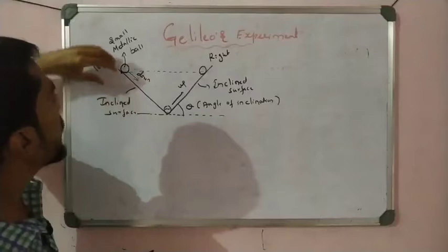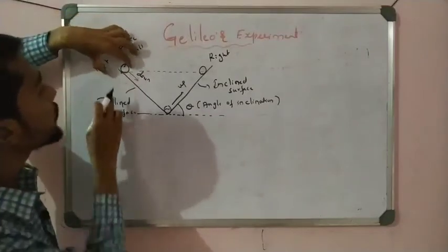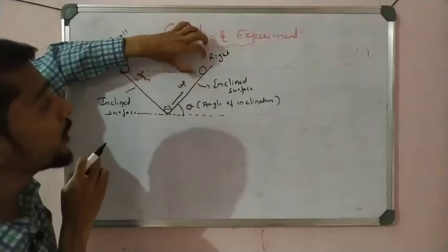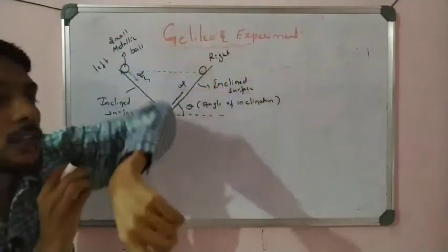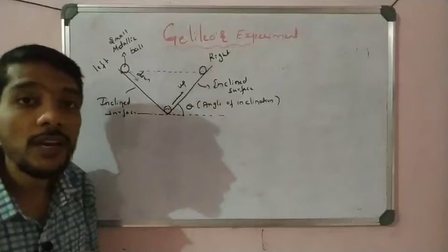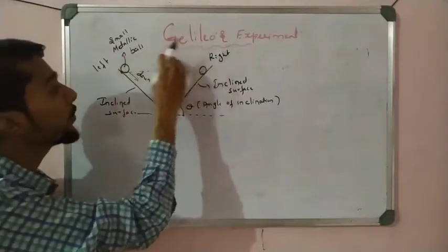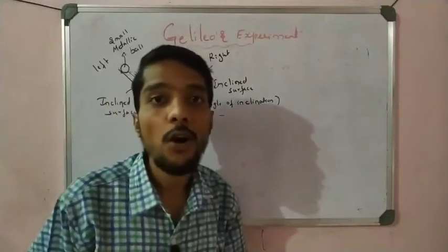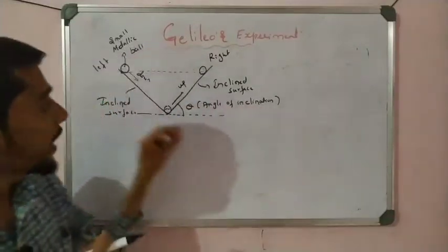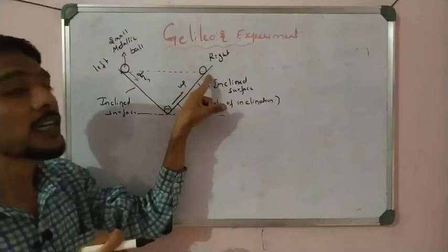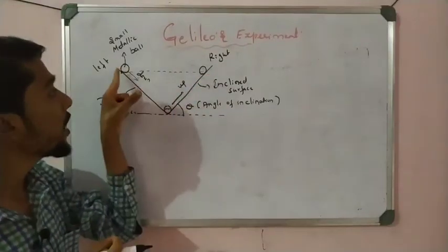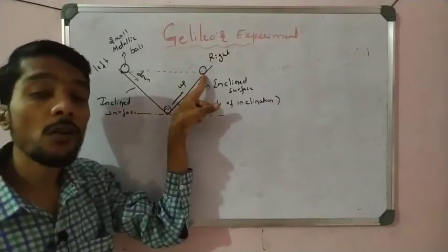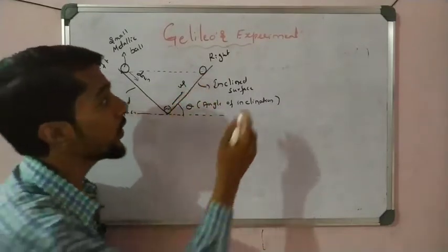Okay, so whenever a ball is released from the left side of the inclined plane, the ball reaches the right side of the inclined plane at the same height. So the height of the release equals the height of the reach. The initial height and the final height are both the same, that Galileo observed here. At what height he releases, at that height the object reaches on the right side. What is the height of the ball on the left side is equal to the height of the ball on the right side. So that is very important.